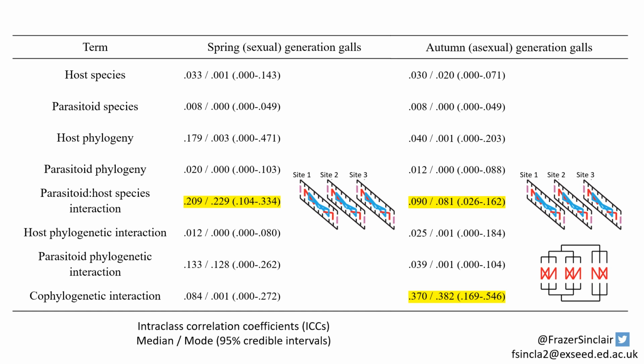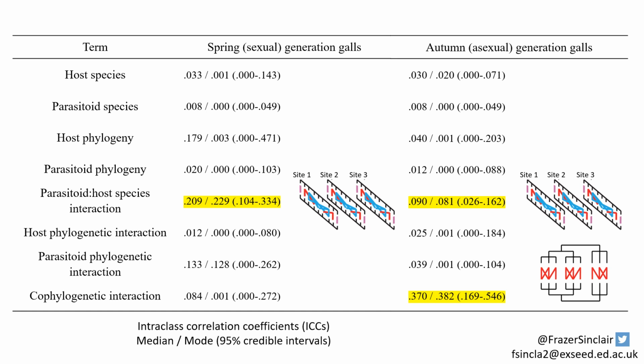Now in terms of predictions, it might be useful to use this type of model to predict either the parasitoids that are associated with an unsampled host, such as if we had an invading host and wanted to predict its natural enemies, or if we were to run a biological control experiment and wanted to release a parasitoid, could we perhaps predict which hosts it might target?